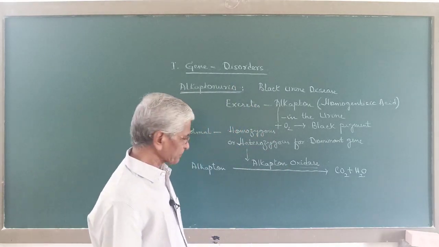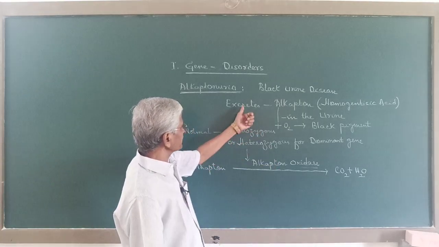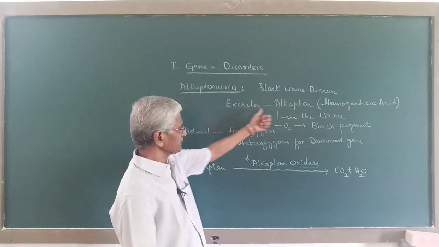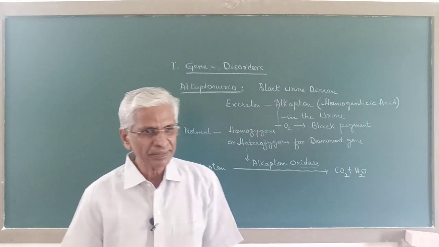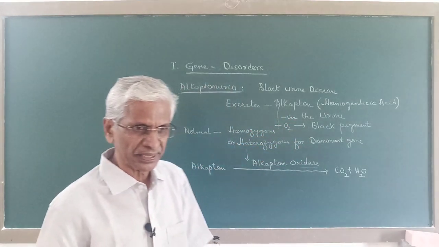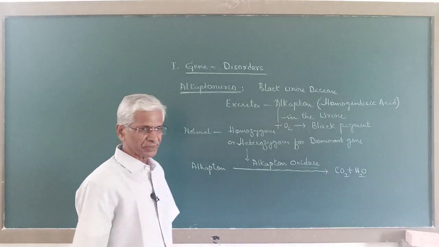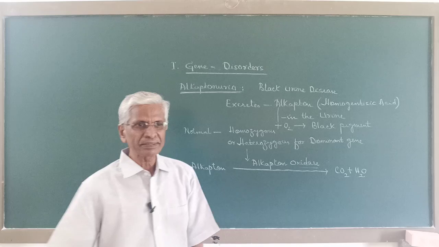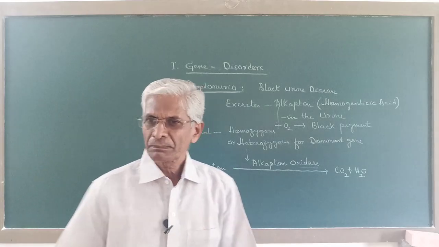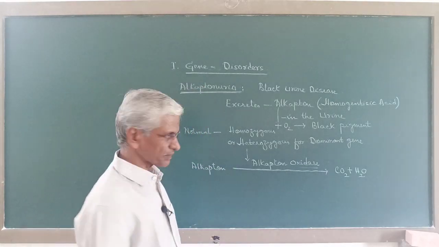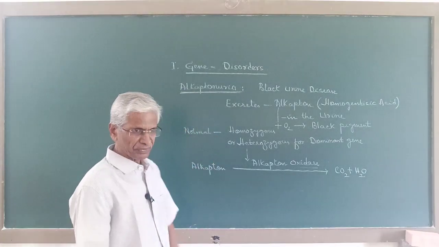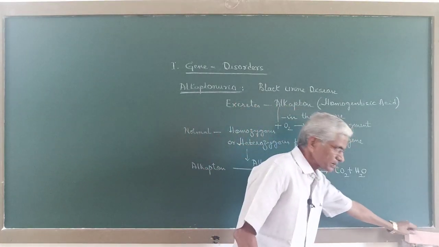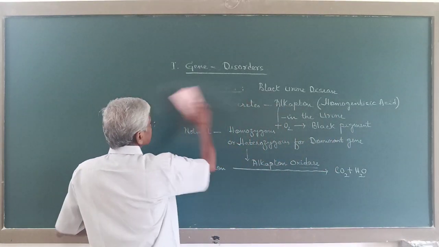So, in the absence of this enzyme, the alkapton that is produced will be excreted in the urine, and that alkapton spontaneously reacts with oxygen, forming a black pigment, and that is responsible for black urine discharge by this individual. So this is another gene disorder in human.